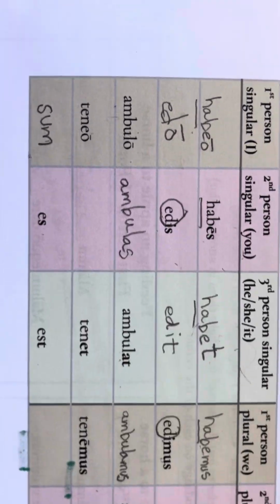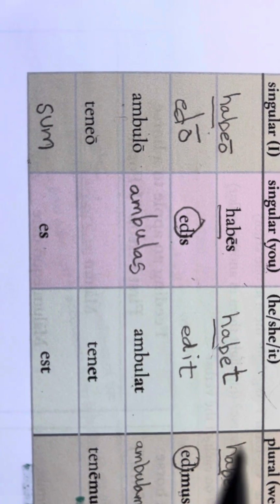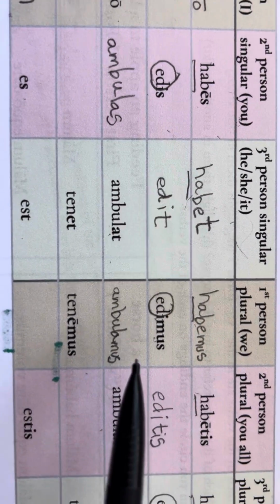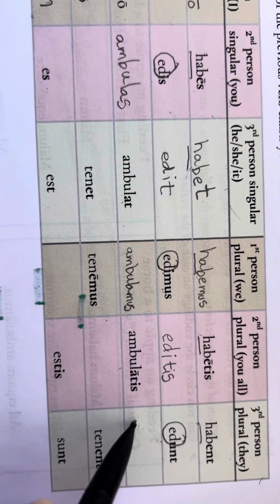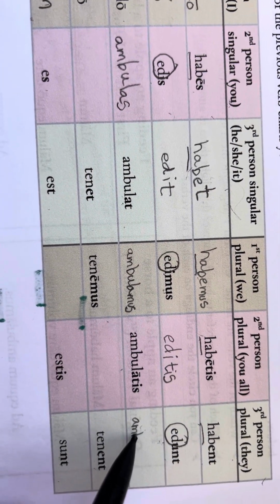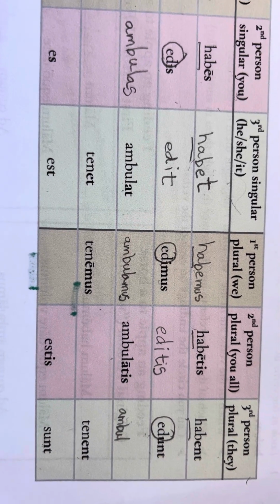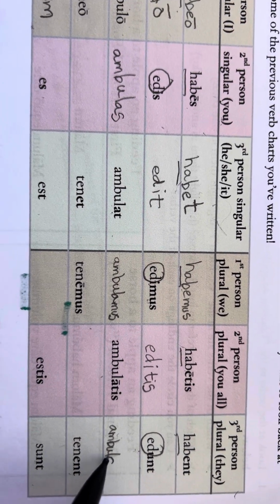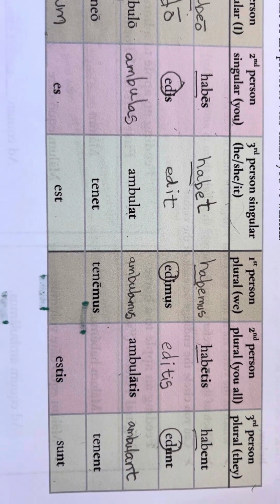So what vowel do you think we'll use for ambulo? Ambulas, ambulat, ambulamus, ambulatis. So we'll write our stem again, ambul. And what vowel did you decide? An A would be the right thing. And then we add the NT, ambulant.